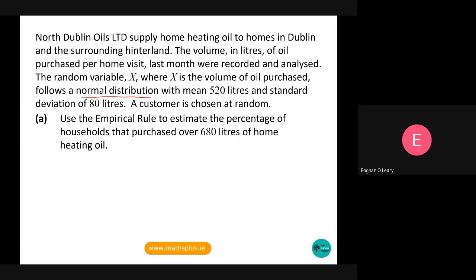It says the following: North Dublin Oil Limited supply home heating oil to homes in Dublin and the surrounding hinterland. The volume in litres of oil purchased per home visit last month was recorded and analysed. The random variable x, where x is the volume of oil purchased, follows a normal distribution with mean 520 litres and standard deviation of 80 litres. A customer is chosen at random. Use the empirical rule to estimate the percentage of households that purchased over 680 litres of home heating oil.